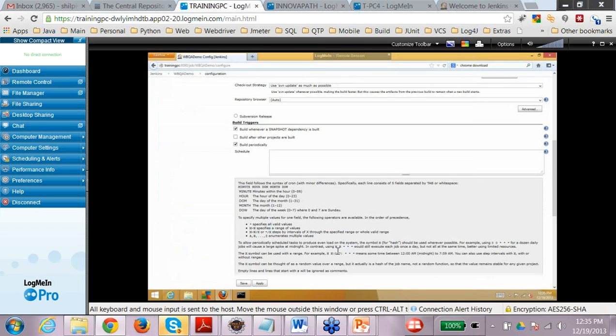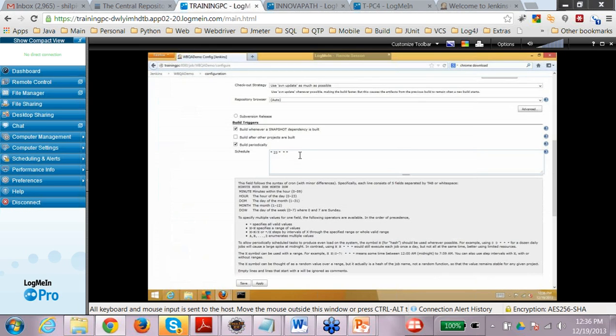If you put H, it's going to execute each job once a day, but not at the same time. So what all jobs you want to run at what time, you can configure using that. I'm really not good at this, so you have to just read how to write the schedule to run the builds. So if you want to run at a particular hour of the day, let's say you want to run at 9 p.m. every day, you might have to write something like star 23 star.